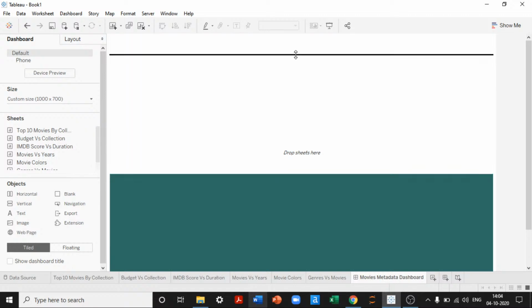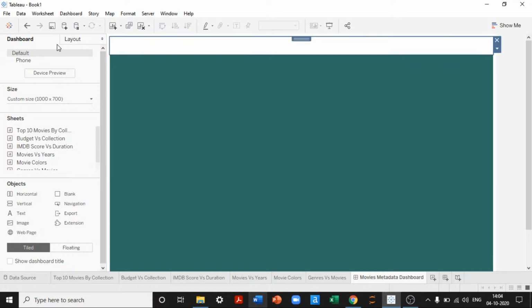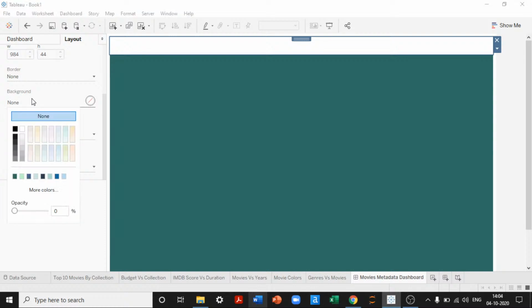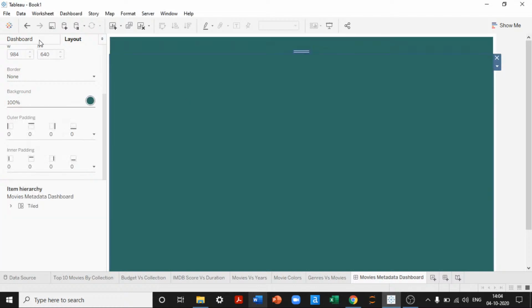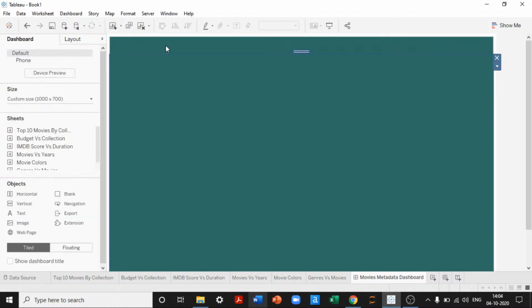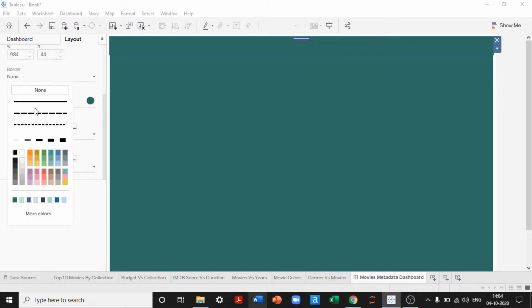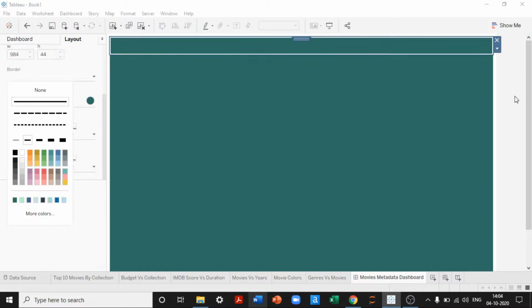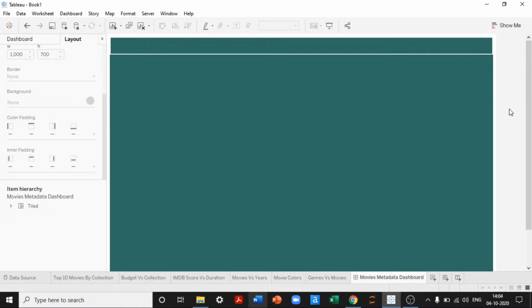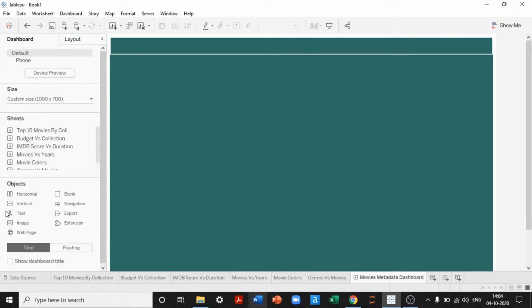As soon as I drag and drop, it asks me where I want to have this. I can title this with the help of a vertical object. These vertical and horizontal objects are used for dissecting the view. That is what we are going to use.